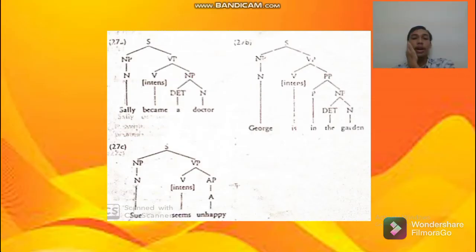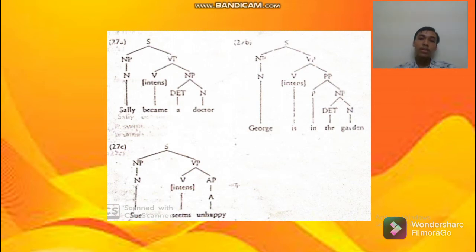Let's take a look at the tree diagram. The first sentence is divided into noun phrase and verb phrase. Sally as noun of noun phrase and then became as intensive verb, because the intensive verb will relate to each phrase in the sentence. The verb phrase becomes noun phrase that is divided into a as determinant and doctor as noun.